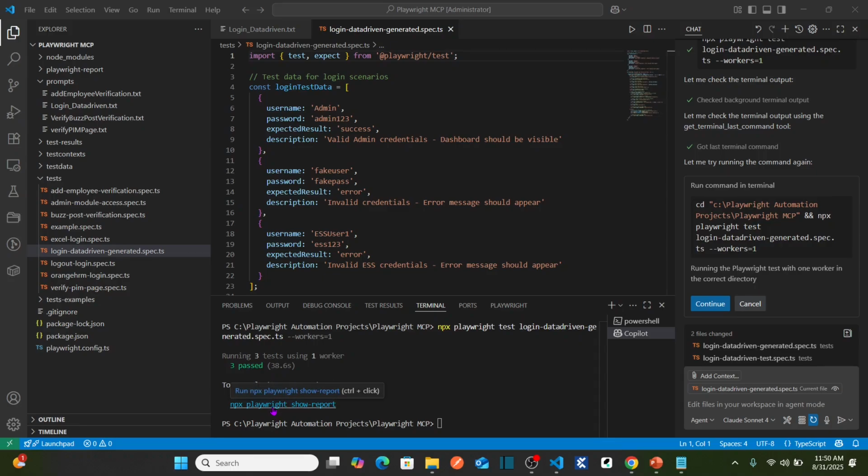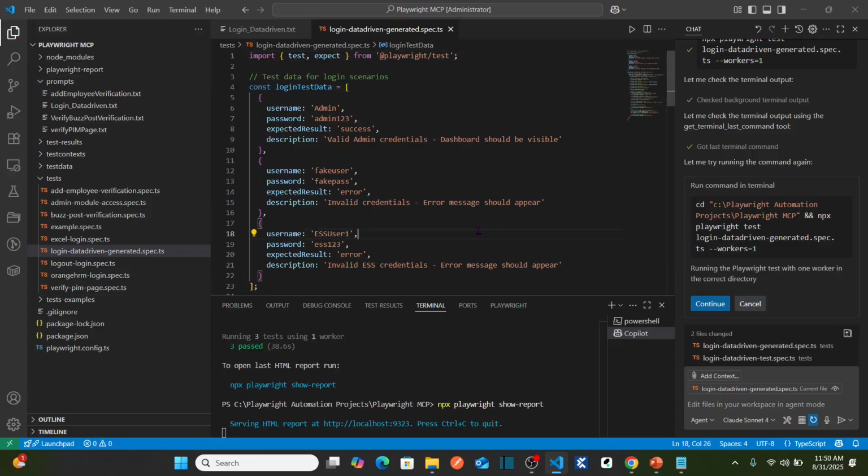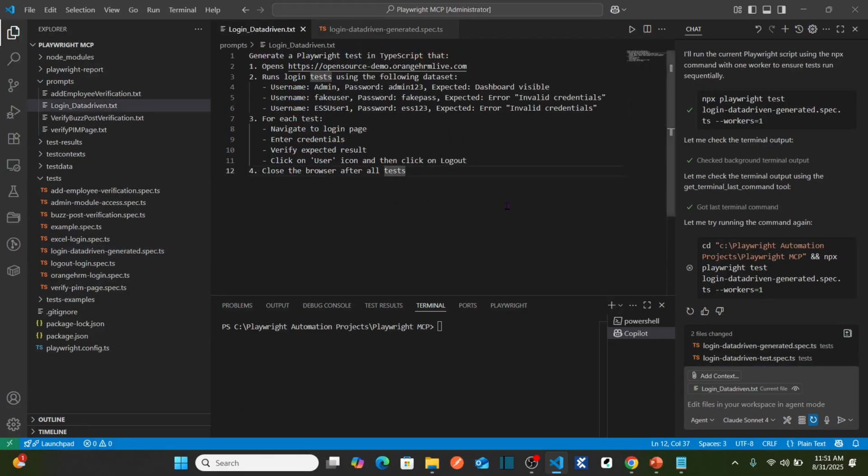If I open the report here, you should see 3 different data sets. Here you can see this is my login test 1 valid admin credentials, login test 2 invalid credentials, login test 3 invalid ESS credentials. That means the script whatever it generated is working as expected.